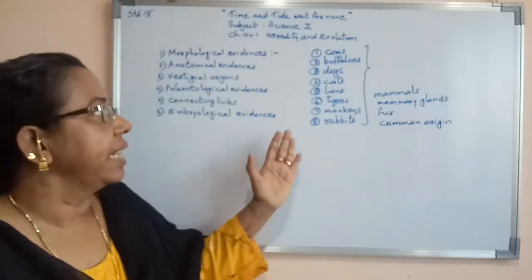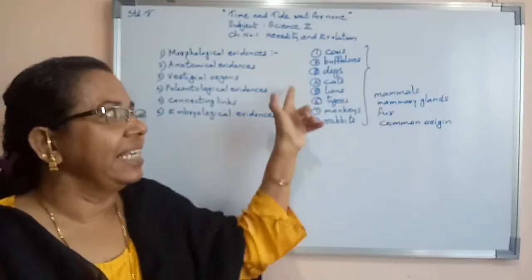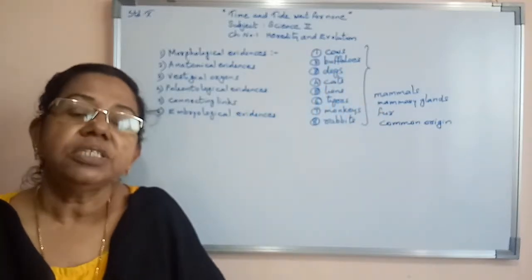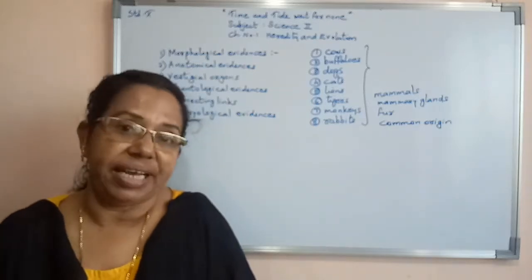Here I have explained only by seeing their external features. So this is an example of morphological evidence.